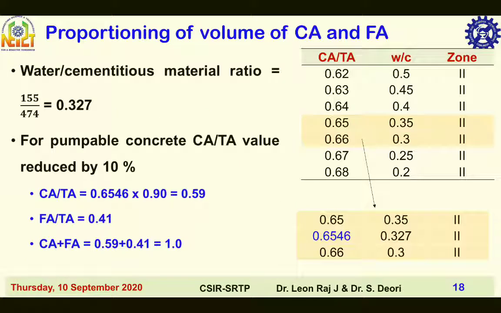Proportioning of volume of coarse aggregate by fine aggregate. So this we have seen in the previous slide, how we arrived at this 0.6546. Once we get this value, for pumpable concrete the Ca by Ta value is reduced by 10%. Therefore, Ca by Ta is equal to 0.6546 into 0.90, that is equal to 0.59. Fa by Ta, that is fine aggregate by total aggregate ratio, is equal to 0.41. Once you add Ca plus Fa, that is 0.59 plus 0.41, it is equal to 1.0.